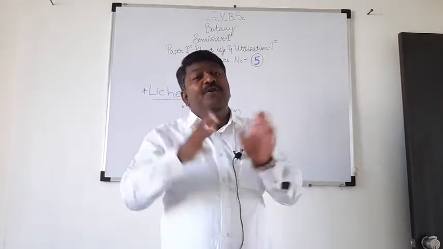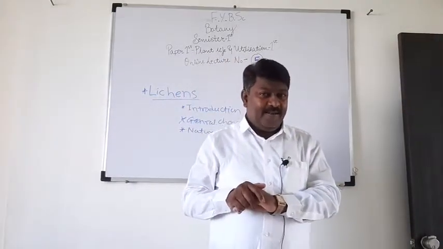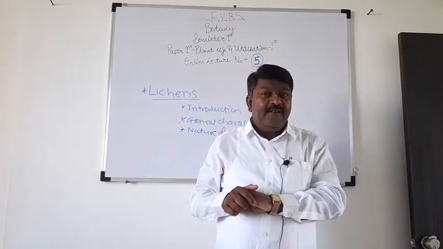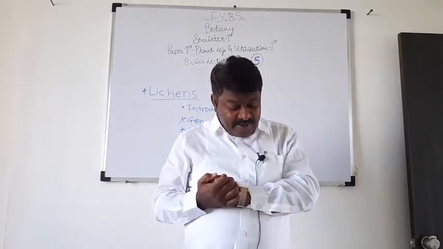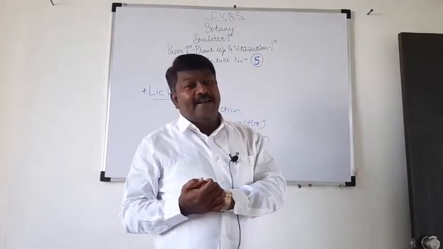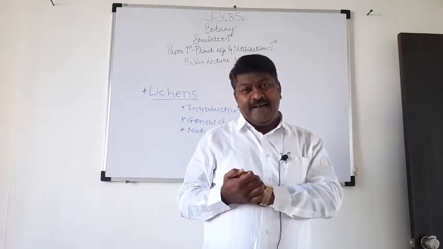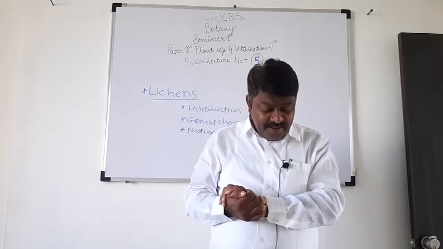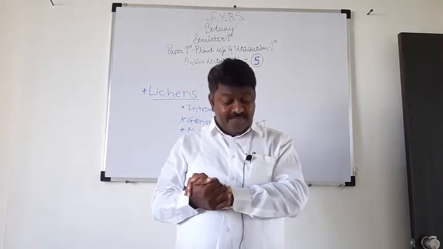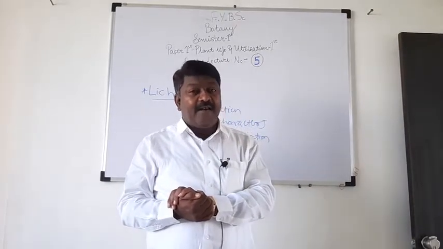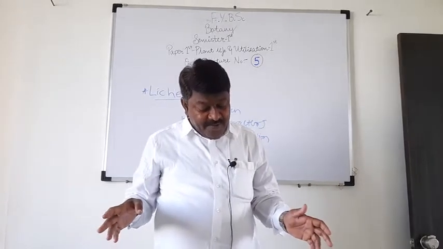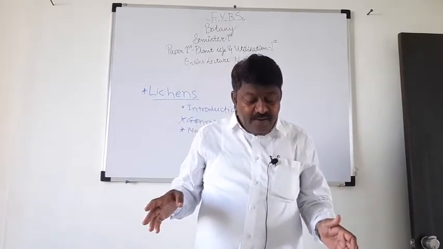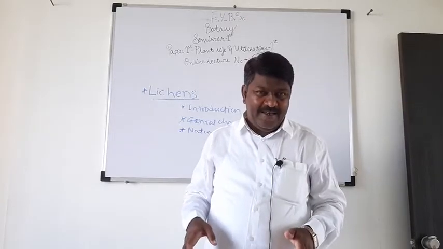On the distribution of algal cells in the lichen thallus, there are two types of lichen, such as homeomerous lichen and heteromerous lichen. First we discuss homeomerous lichen. In homeomerous lichen, algal cells are scattered uniformly within the fungal hyphae.